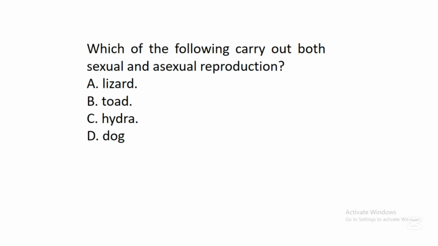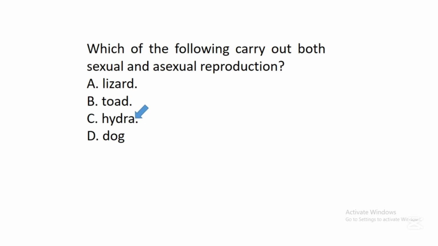The next question says, which of the following carry out both sexual and asexual reproduction? A. Lizard, B. Toad, C. Hydra, D. Dog. In this question, the correct answer is C. Hydra.